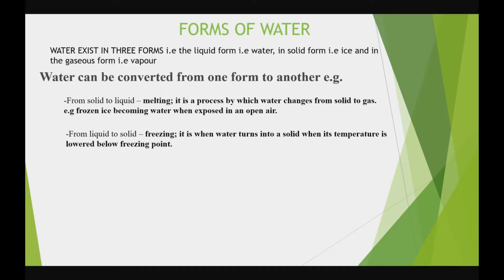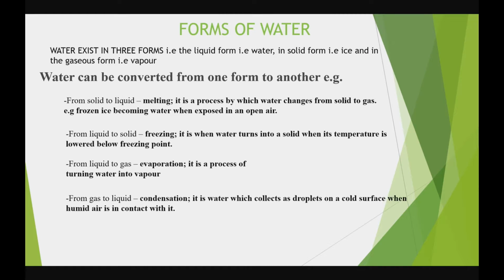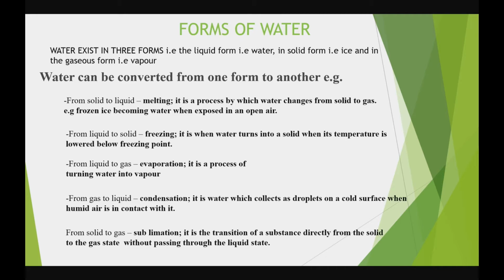How do we call it? Freezing. The third, water can be converted from a liquid to a gas, and we call it evaporation. Water can be converted from gas to liquid, and that is called condensation. And the last one, water can be converted from solid to gas, and we call that sublimation.